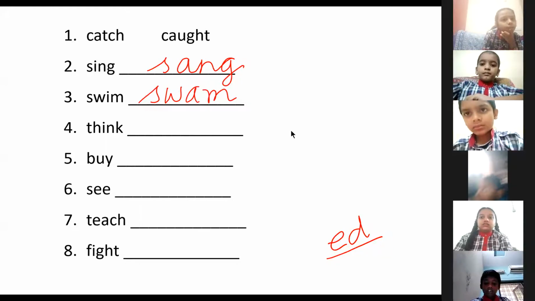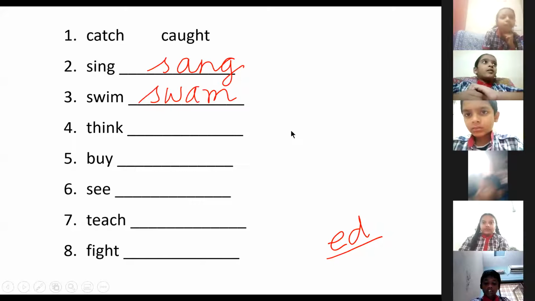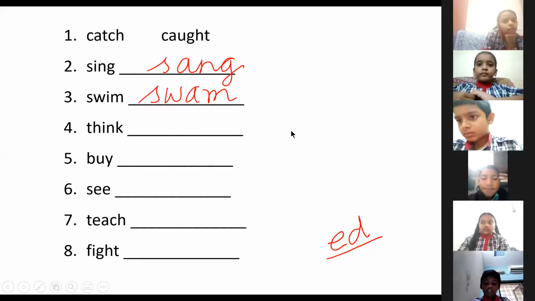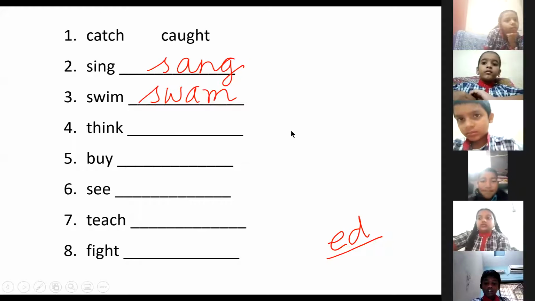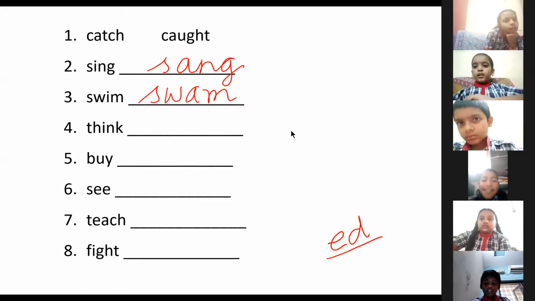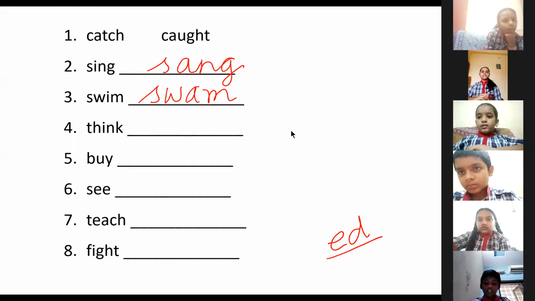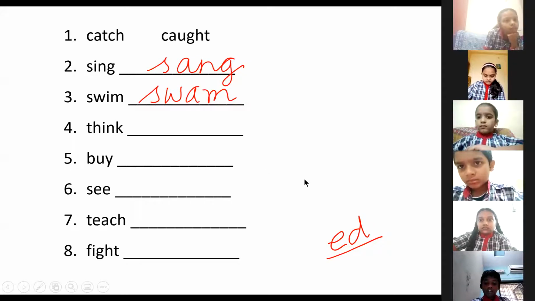Did you understand, Sai Srinidhi? Yes. Now, Varun Tej. Help me. Think. T-H-I-N-K-E-D. Okay, thinked. Harsha Siddharth, tell me, is it thinked? Mahati.